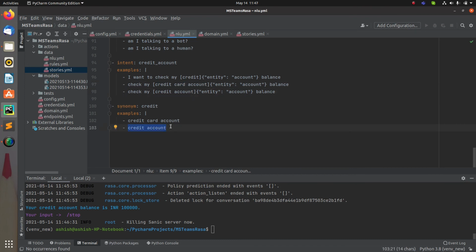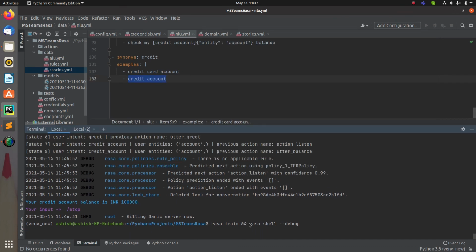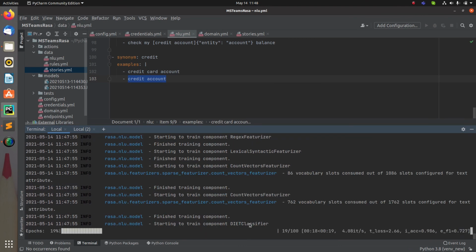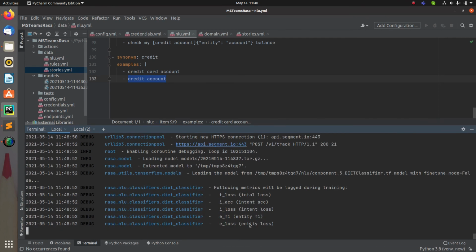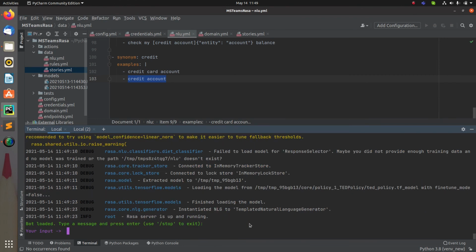So in this way, now if I train the bot again and check it again, you will notice that you will not get different values for the same entity, right? So let me run it and show you that again. Just wait for it to finish. All right, so the model has been trained and now we can talk to the bot. So let's start the conversation again.